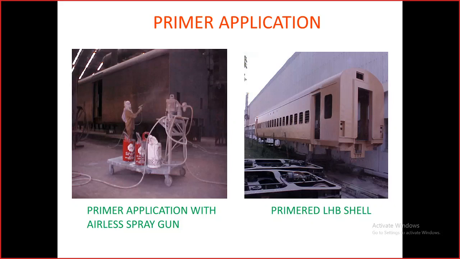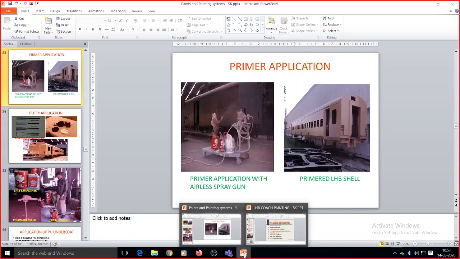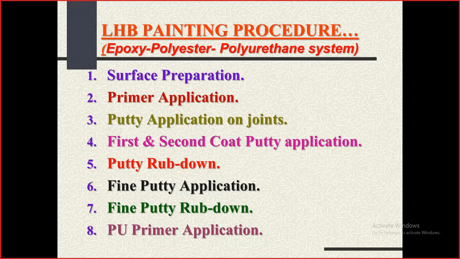And for the painting of coaches, first I will give you the sequence of operations. In the PU painting of LHB coaches, this is the sequence.